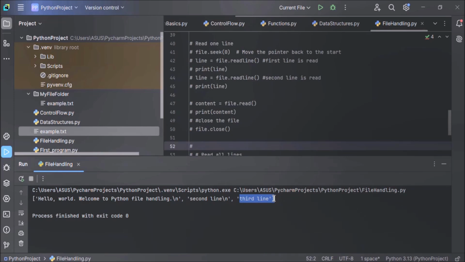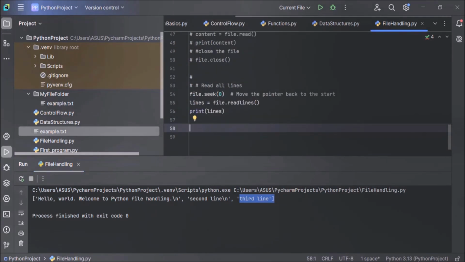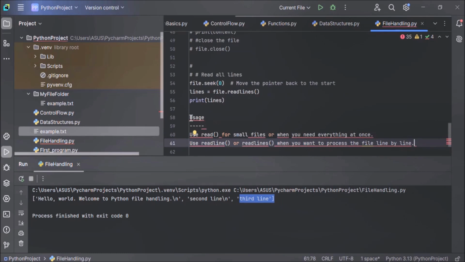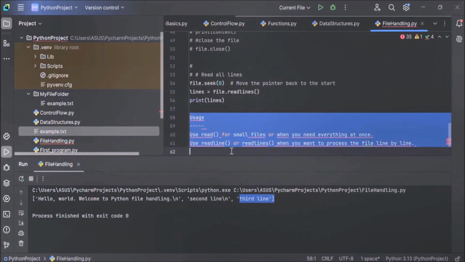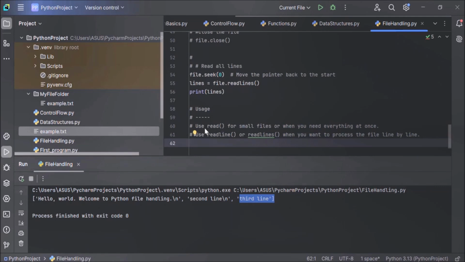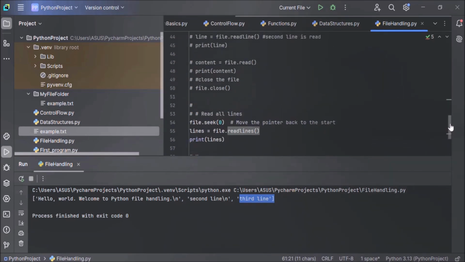How do the readline method and the readlines method differ from each other? The readline method reads one line at a time, and the readlines method reads all lines and stores them in a list. Now let's see the uses of all these three methods. Use the read method for small files or when you need everything at once. Use the readline or readlines method when you want to process the file line by line. So I hope you have understood how to open the file and how to read the file.